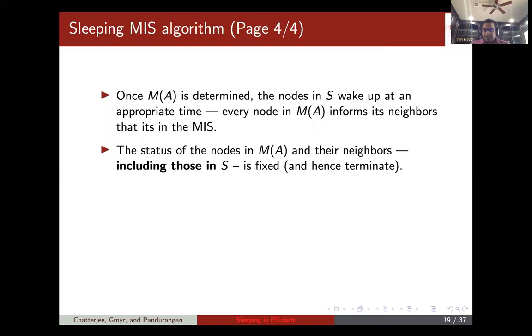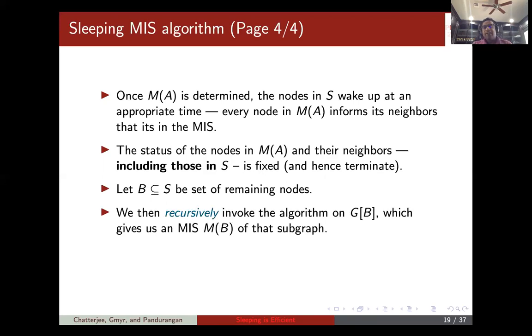The status of the nodes in MA and the neighbors, including the nodes in S, are fixed, and hence they terminate. Let B be the remaining set of sleeping nodes. They are of course awake at this point of synchronization, so they again recursively compute the MIS on the set B. This is what that figure showed, and of course the overall MIS is there.